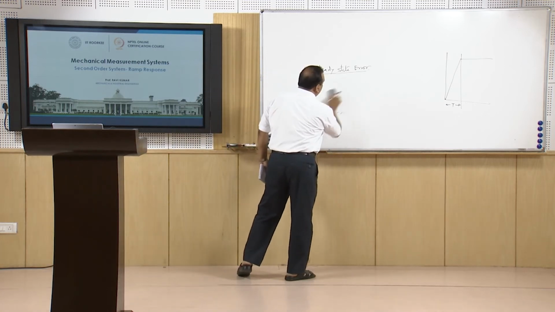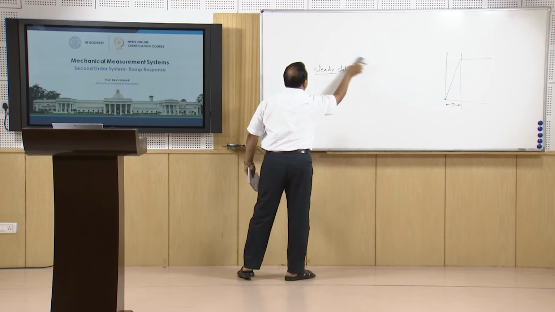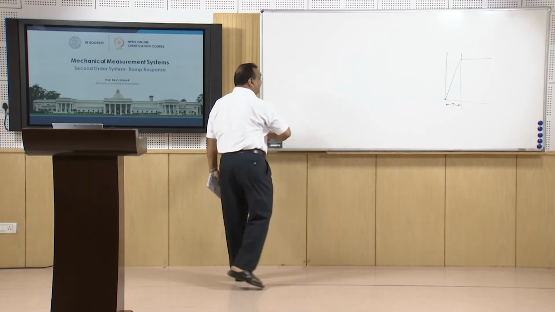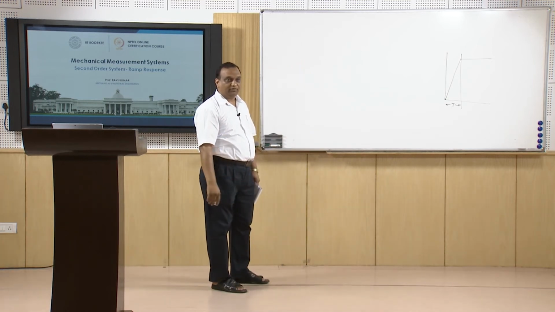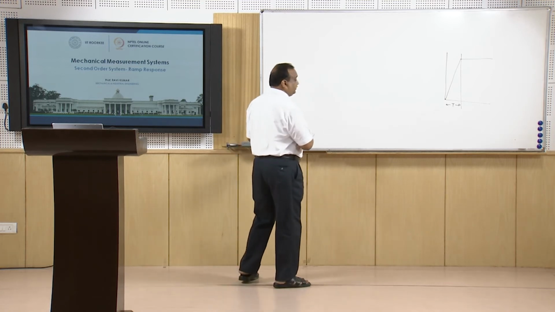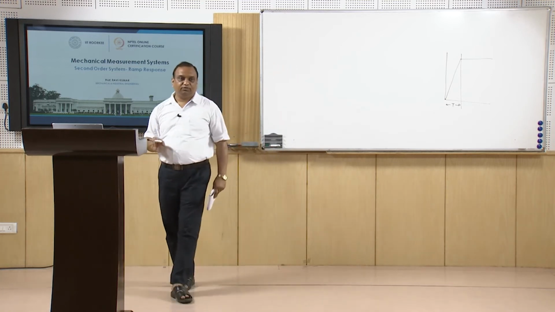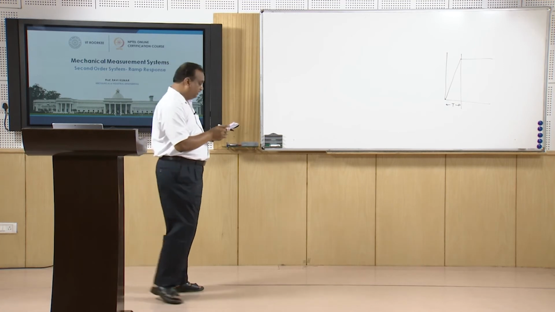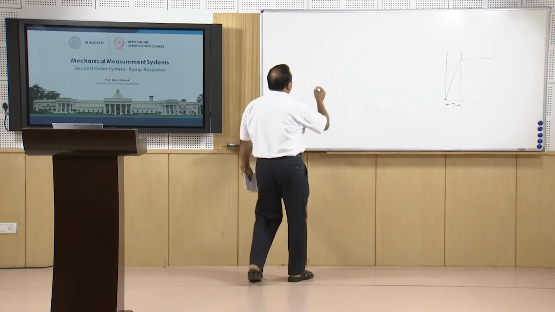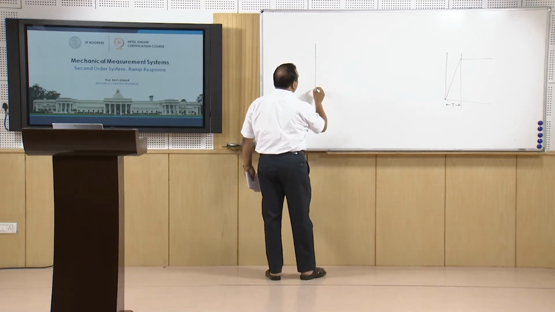Now first of all, let us discuss the response of the system, how the system is going to respond. For this, using these equations, some curves have been drawn, like this for example.